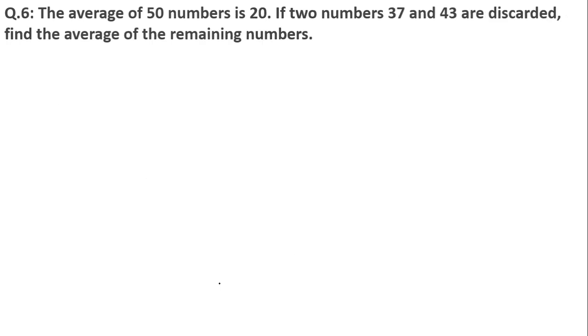Okay. Moving on to the last question. This is the question that I have given you as homework. Please do solve it. The average of 50 numbers is 20. If two numbers, 37 and 43, are discarded from that, find the average of the remaining numbers.